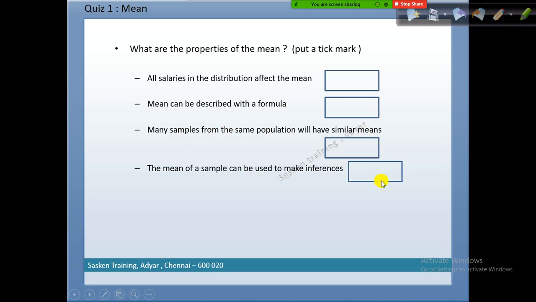The mean of a sample can be used to make inferences. What do you mean by making inferences? Making inferences about the population. Let's take a college example. In your college 2000 students are studying, and let's say close to 1000 are final year students. Let's say you run a survey randomly with 10 different students, the final year students, and you note down their age.